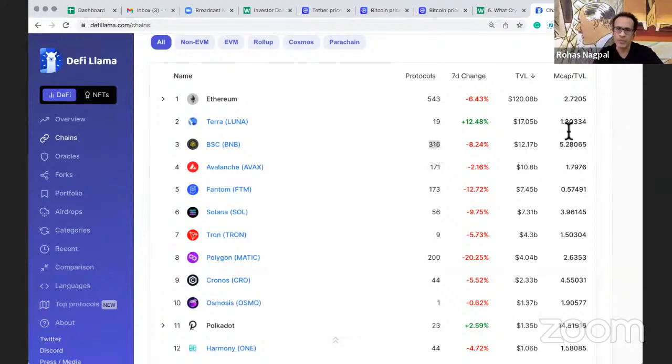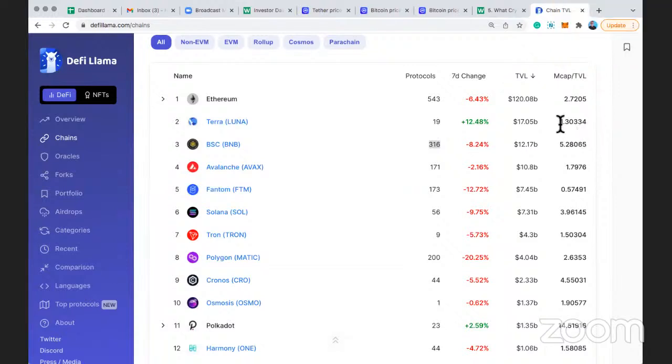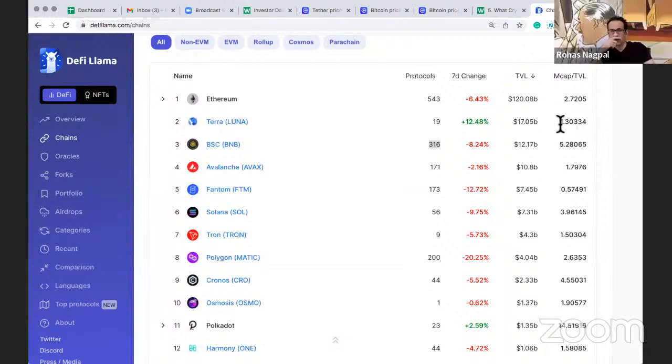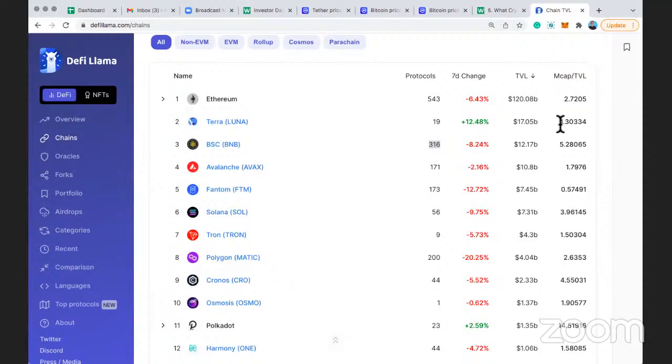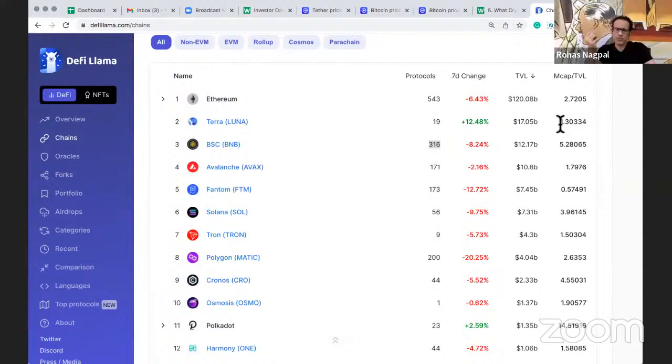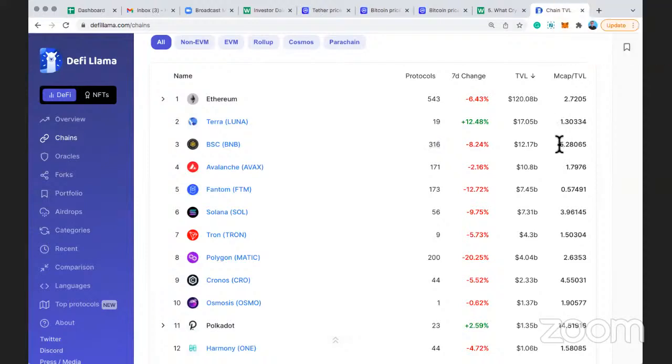And here I always believe 3 is the golden number for MCAP to TVL. So Ethereum is usually around 3. Right now it's 2.7. That's why my favorite crypto is at number 3. Come again? You said 3 is the magic number. So I'm saying that's why my favorite crypto is at number 3. Which is your favorite crypto? Binance. And yours is, I say Binance is 5.2.